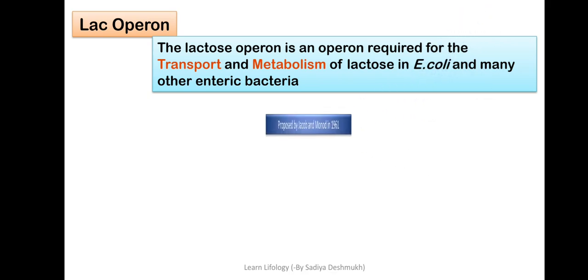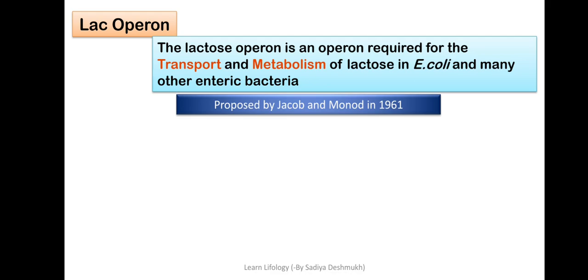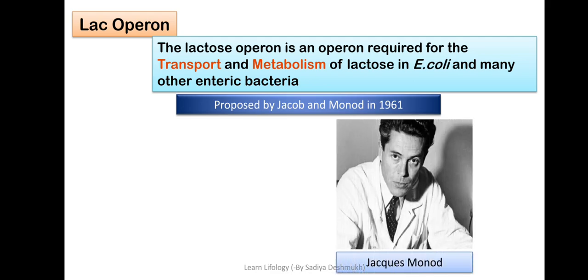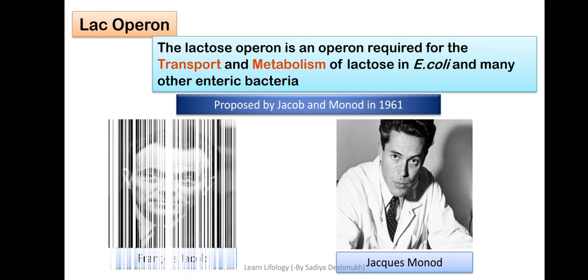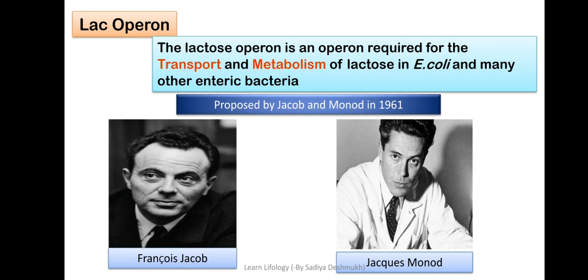This was first proposed by two persons, Jacob and Monod, in 1961. You can see the image here. This person is Jacques Monod, not Jacob Monod. Jacob and Monod are two different persons; the names are quite tongue twisters. Jacques Monod was a French biochemist, and the other one is Francois Jacob, who was a French biologist.